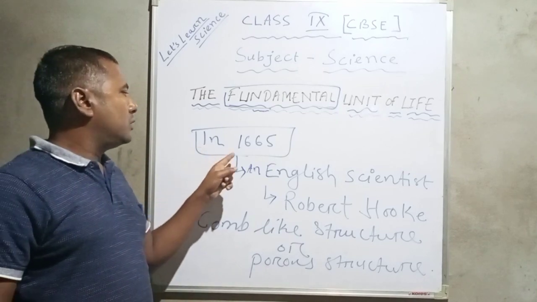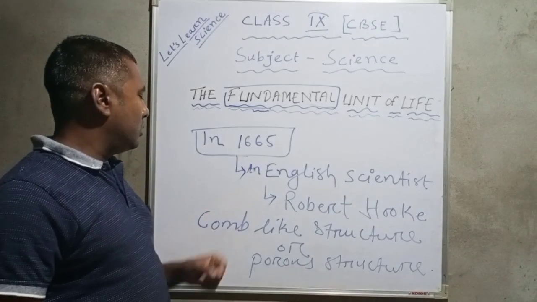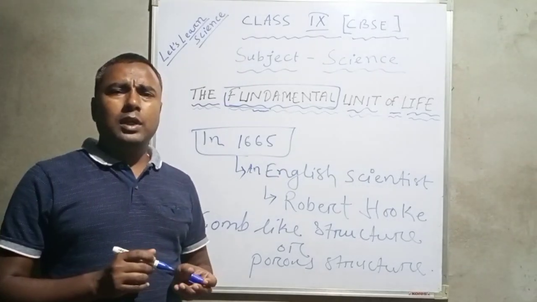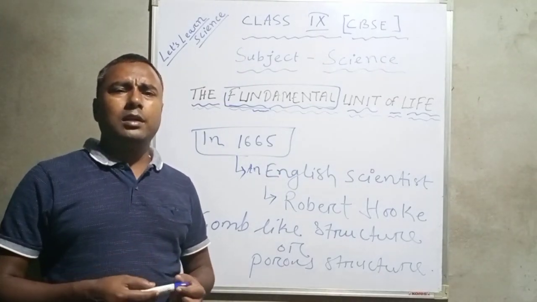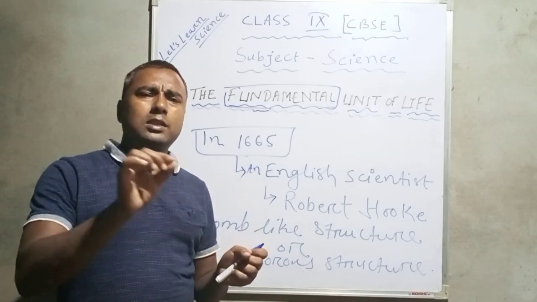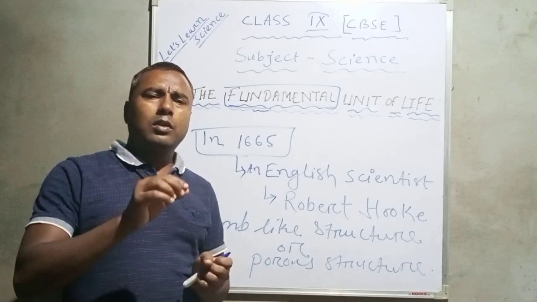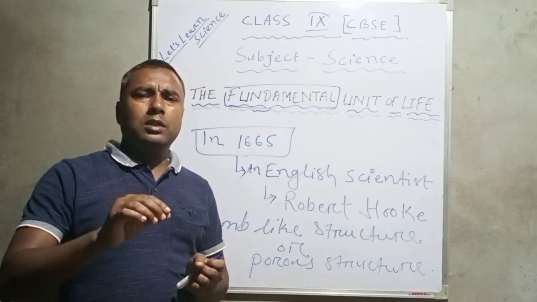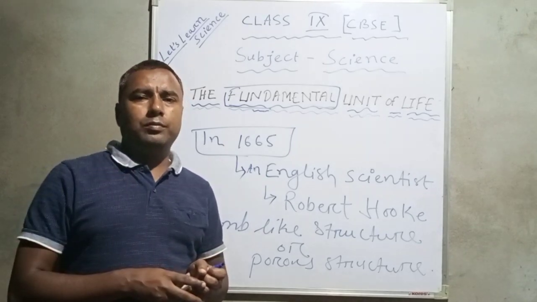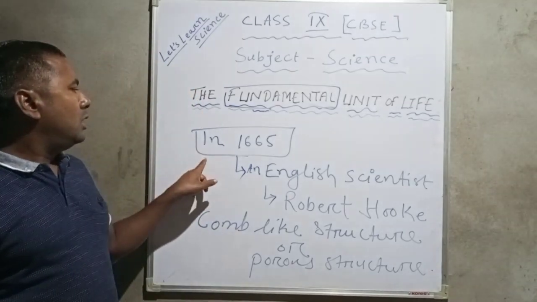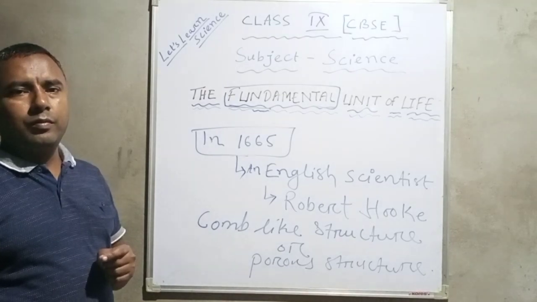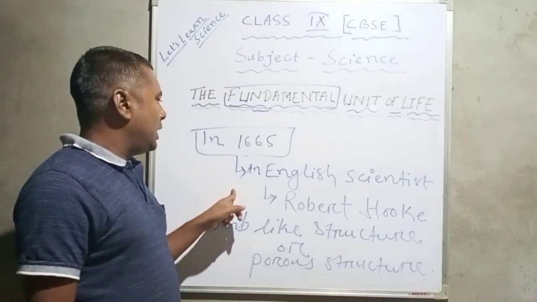So in the year 1665, Robert Hooke took a thin slice of cork from the lid of a bottle, observed it under his self-designed microscope, and saw a honeycomb-like structure in the thin slice of cork, or you can call it a porous structure, and he named those porous structures cells. This is how in 1665 he discovered the cell. Understood?